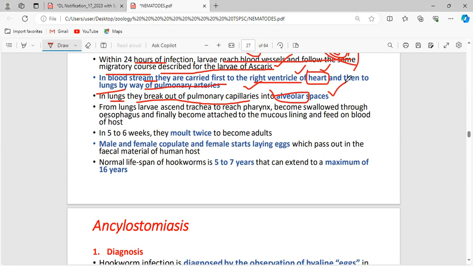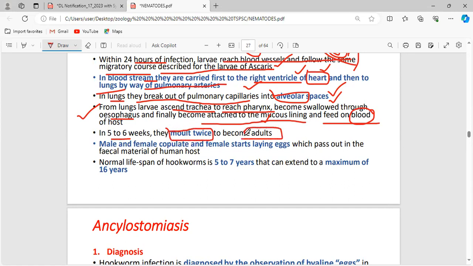Okay, from the bloodstream it reaches the heart, from the heart to the lungs, from the lungs to the alveolar spaces, and from the lung the larvae ascend the trachea to reach the pharynx, become swallowed through the esophagus, and finally reach the intestine. Before that they become attached to the mucous lining and feed on the blood. In 5 to 6 weeks they molt twice. They molt twice means what?